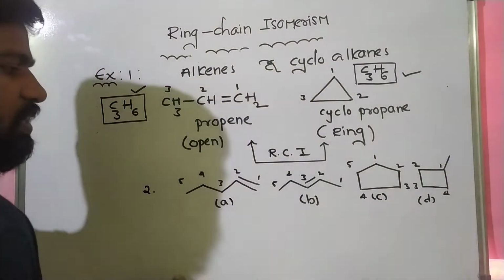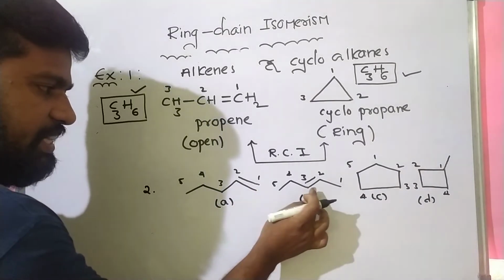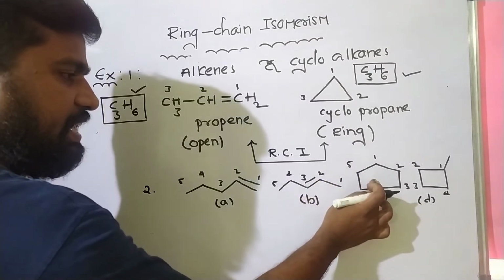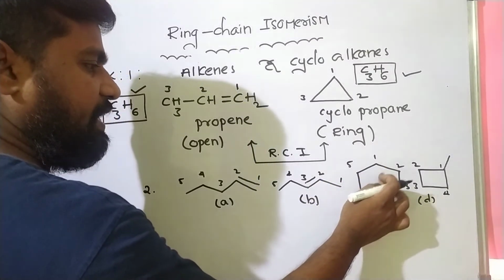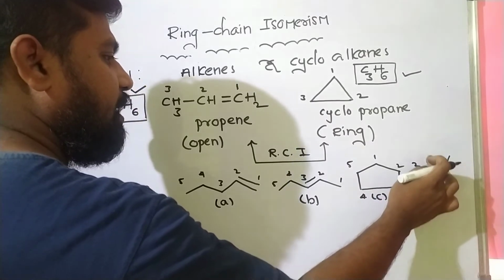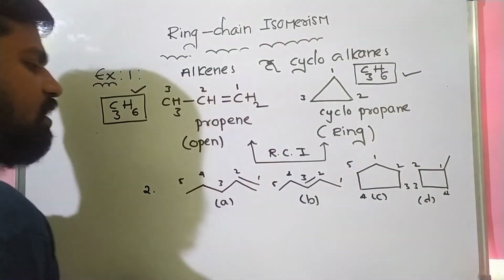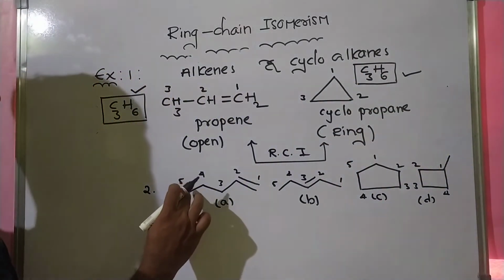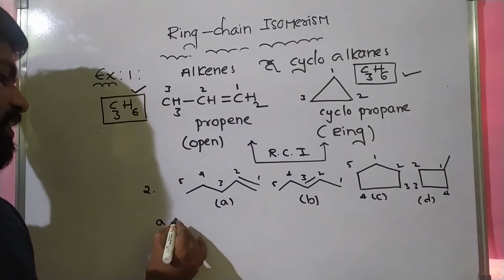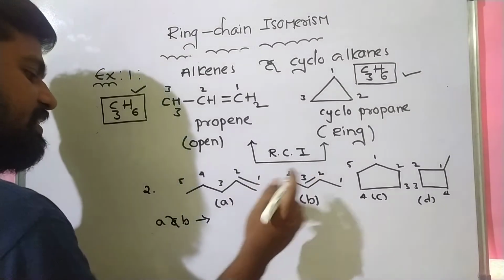Okay, listen. Here the position of the double bond is at the first carbon. In this case the position of the double bond is at the second carbon. This is a cyclopentane ring compound. This is a methylcyclobutane ring compound. Now 1 and 2 means A and B. A and B are position isomers.